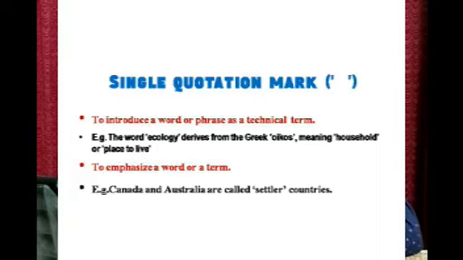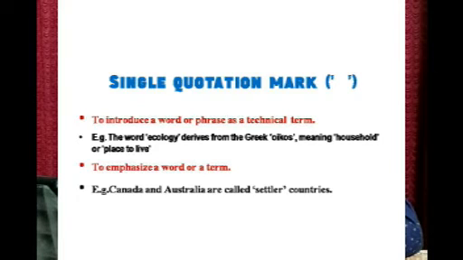So next we have single quotation marks. To introduce a word or phrase as a technical term. Example: the word 'ecology' derives from the Greek 'oikos,' meaning household or place to live. So here we are dealing with words as separate identities, not as part of the sentence. So to show that that's a word which is different from the sentence, we put the single quotation marks, because it's a technical term and we are trying to explain that or give the meaning.